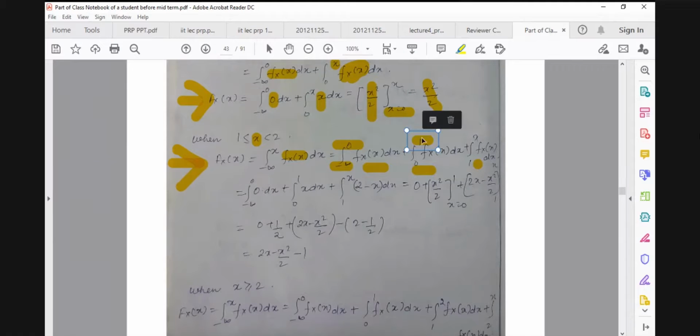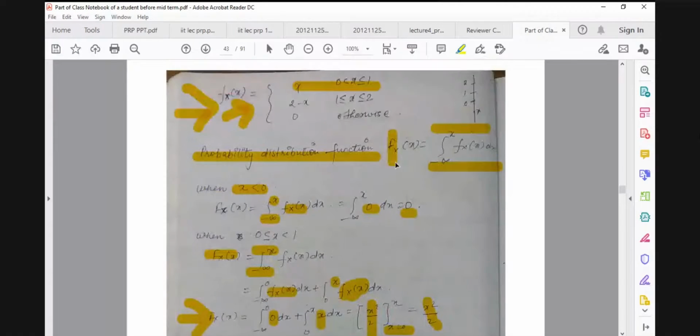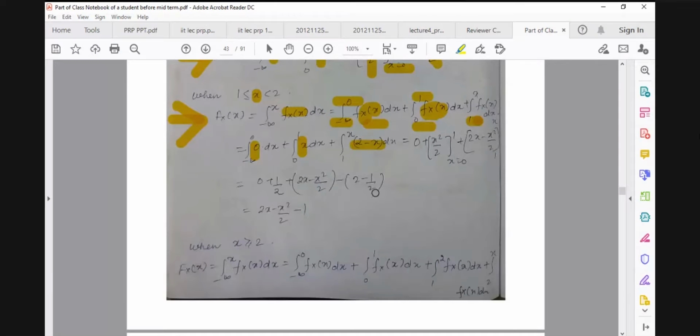Here, why is 1 there? Because x is actually greater than 1 here. So 0 to 1 and then 1 to x. Still x is not greater than 2. In this domain, the value is 0. In this domain, we know that if x lies between 0 and 1, then f of x is actually x. And in this domain, 1 to x, it is 2 minus x.